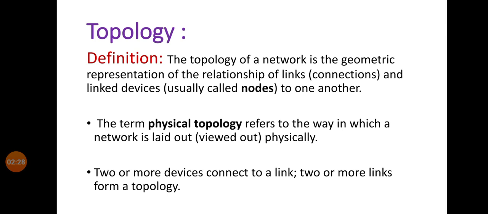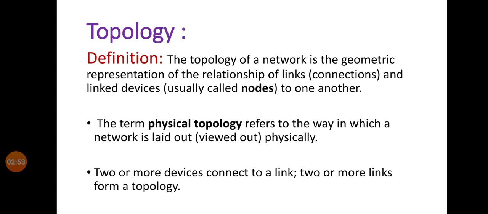Now come to today's main topic, and that is topology. First we see what is meant by topology and then its types. Topology is a geometric representation of the relationship of links and linked devices to one another.